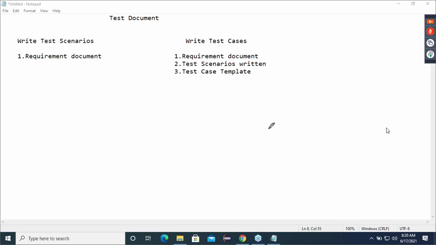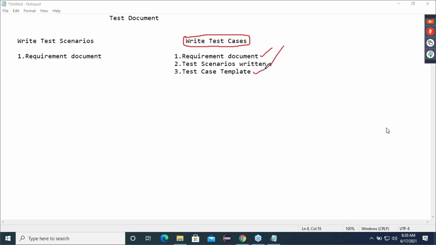Now listen carefully, guys. You don't bother about this company, that company, all this nonsense. In the interview, when they ask what all things we should have to write the test cases, you say compulsorily we should have a requirement document, the scenarios and a test case template.